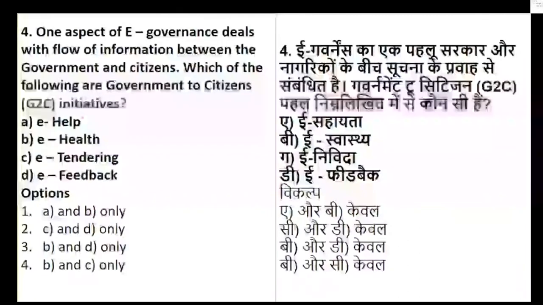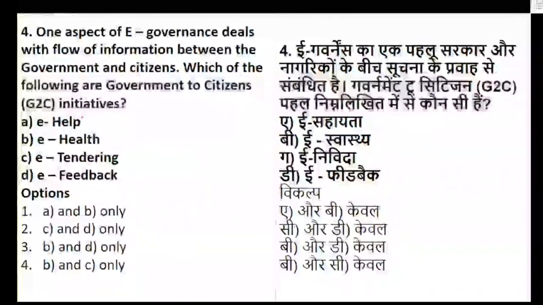Okay, now let's see question number 4. Question number 4 is basically on e-governance. The question talks about one aspect of e-governance that deals with the flow of information between the government and citizens. Which of the following are government to citizen initiatives?